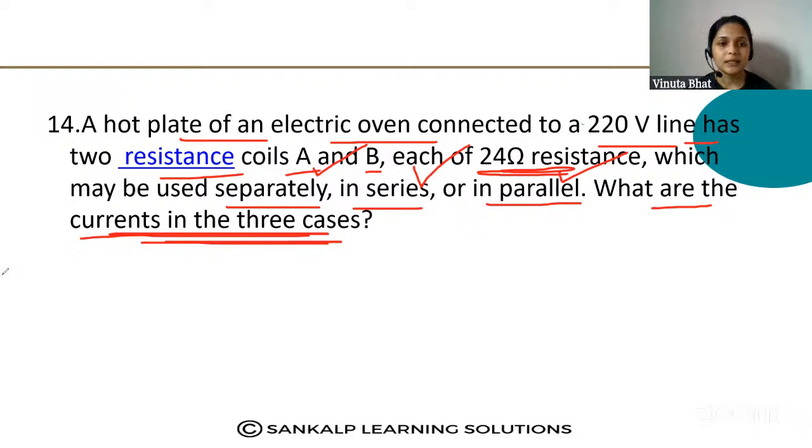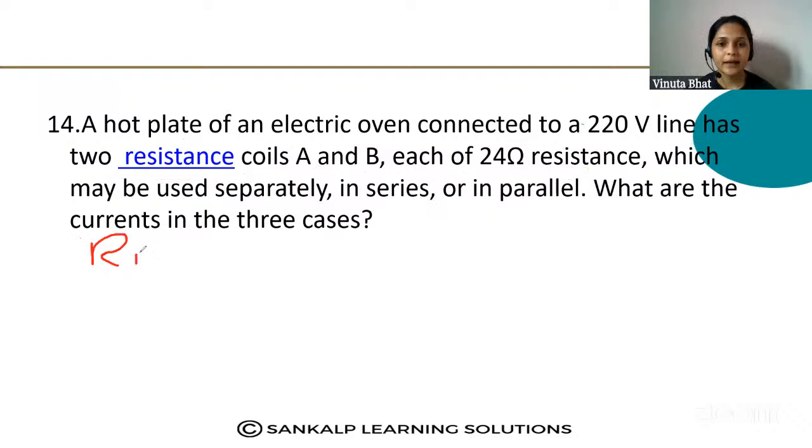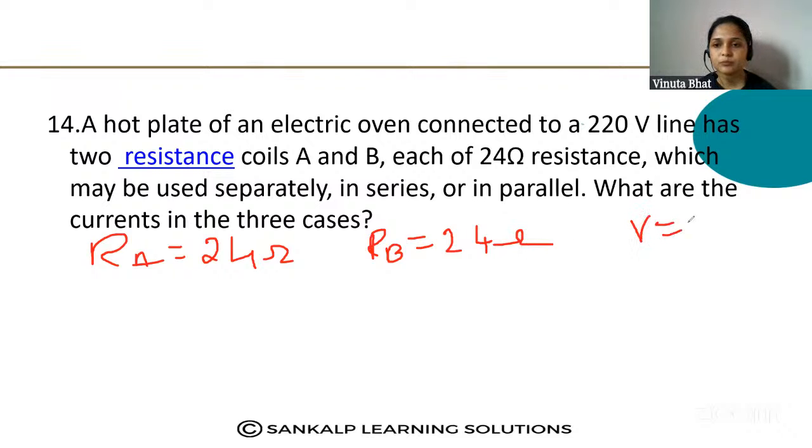Look here. A coil R1 or RA, take that as 24 ohm, and B coil resistance, that is also 24 ohm, and V is equal to 220 volt.